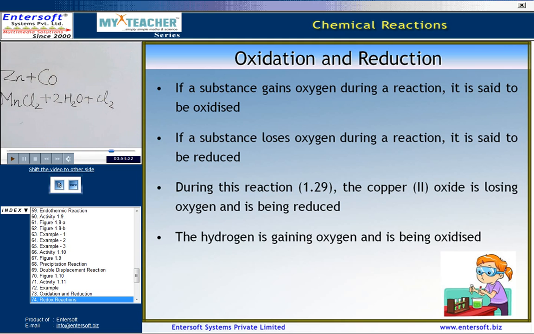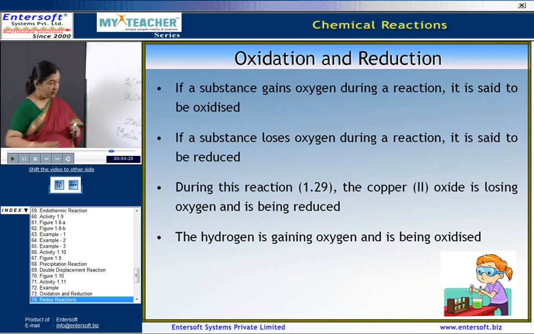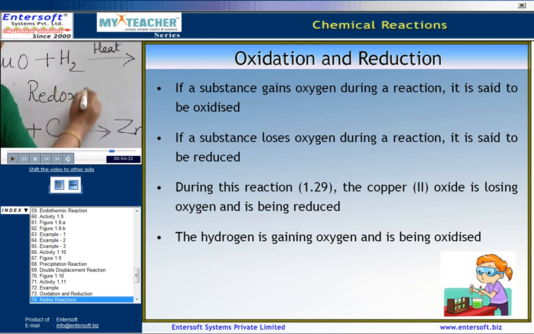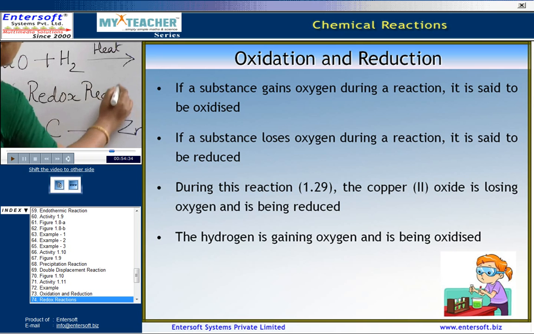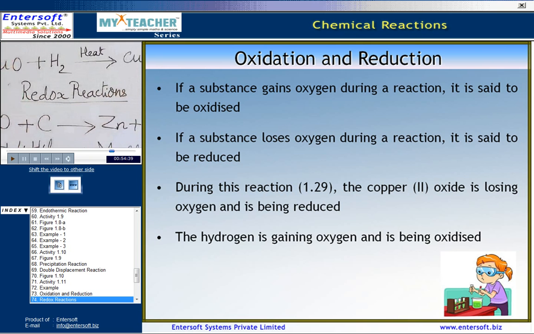So, you can see these are two examples of redox reactions.